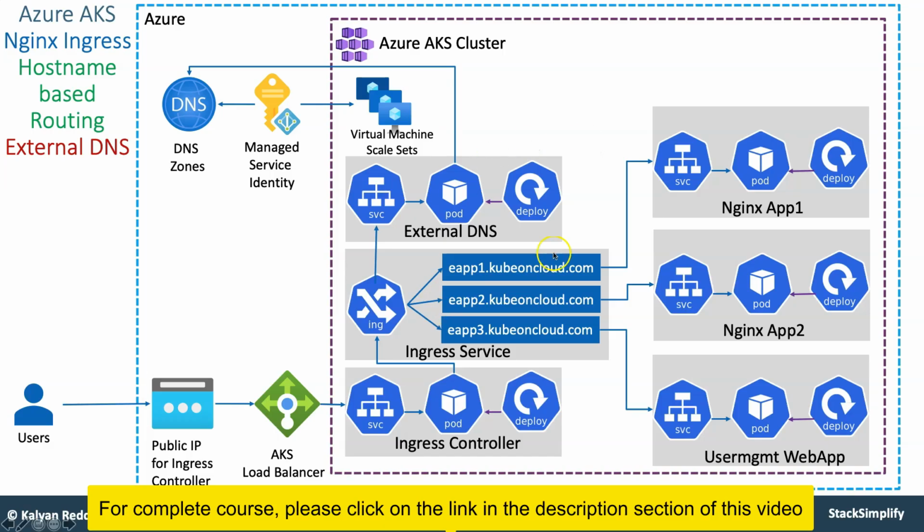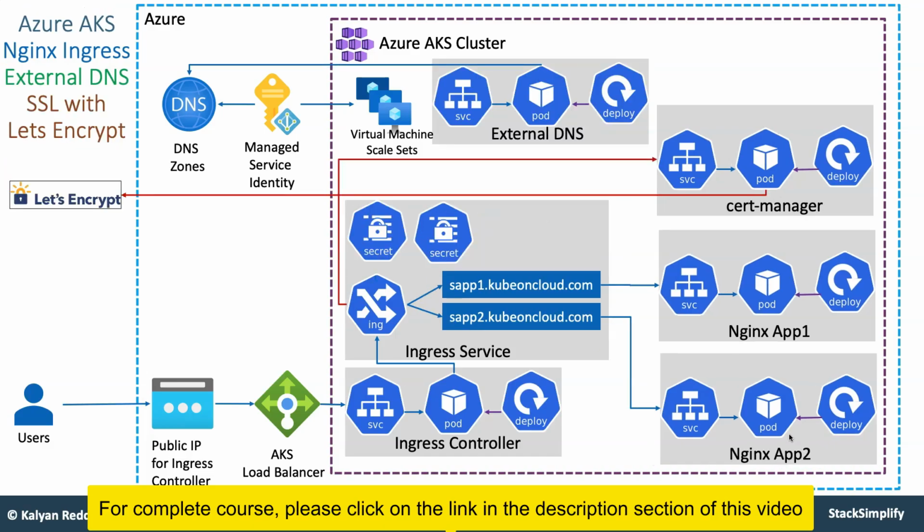For example, if your URL is eapp1.kubeoncloud.com, it needs to go to one application. If it is eapp2.kubeoncloud.com, it needs to go to another application. If it is eapp3, it needs to go to another application. So these domain name based concepts, you are going to implement as part of this section.